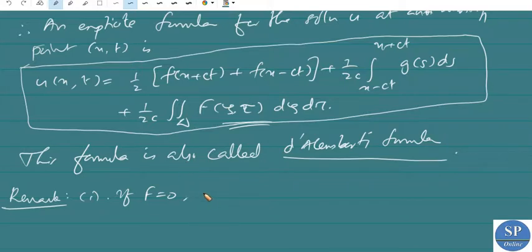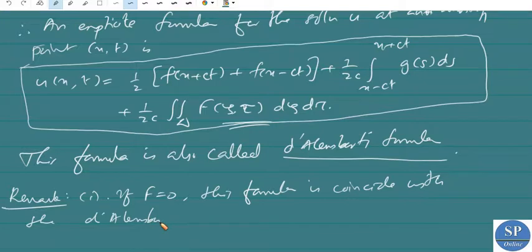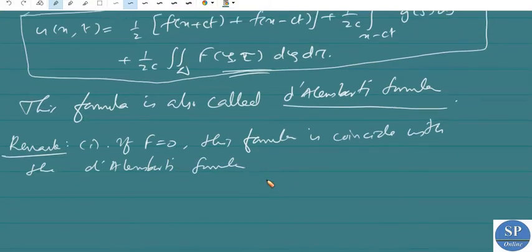So this formula coincides with the D'Alembert's formula for the homogeneous case, the Cauchy problem of the homogeneous wave equation.